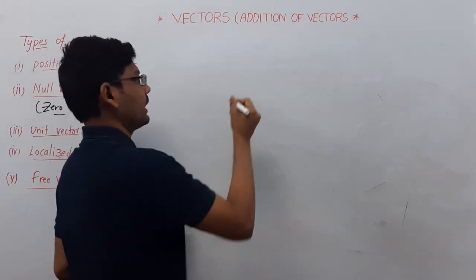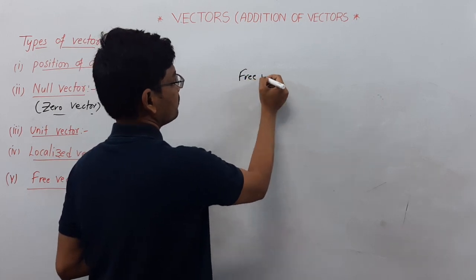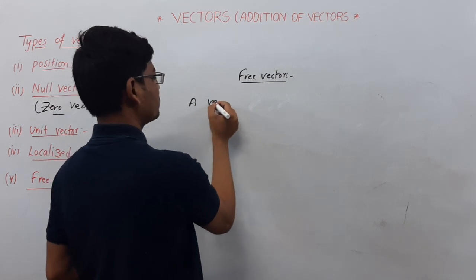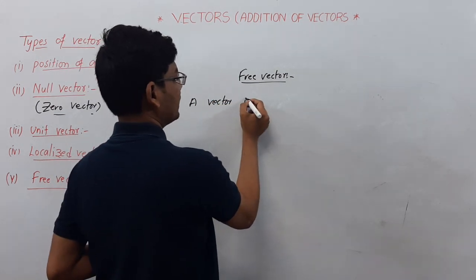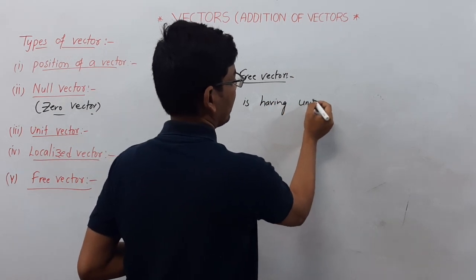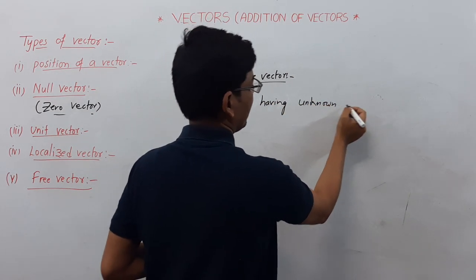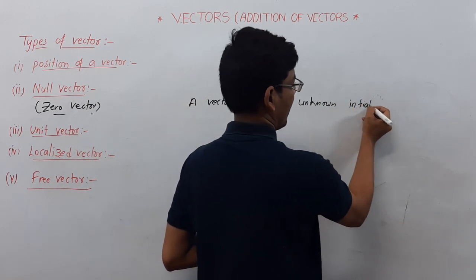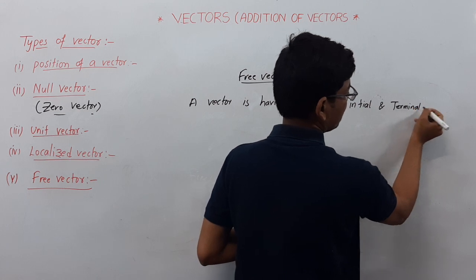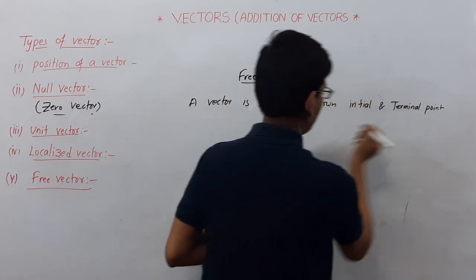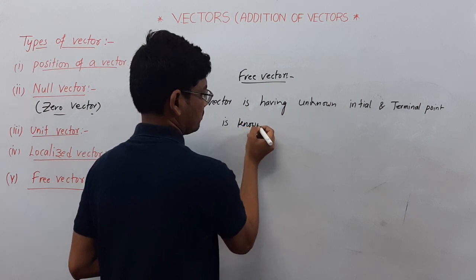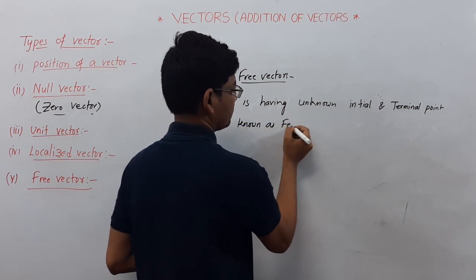A free vector is nothing but a vector having unknown initial and terminal points.